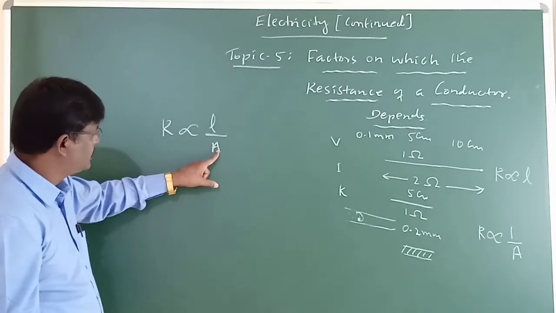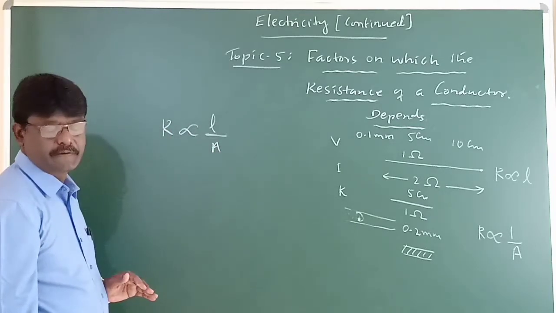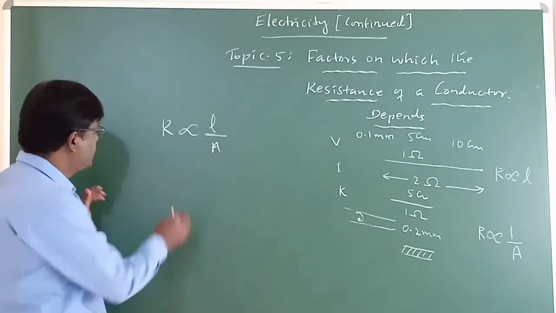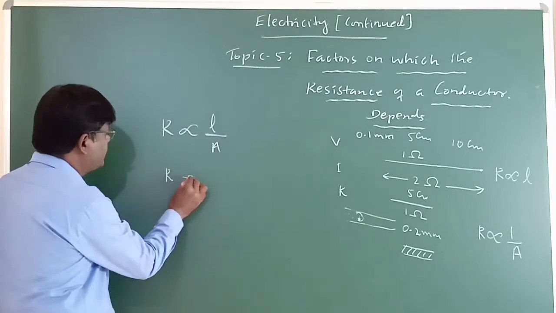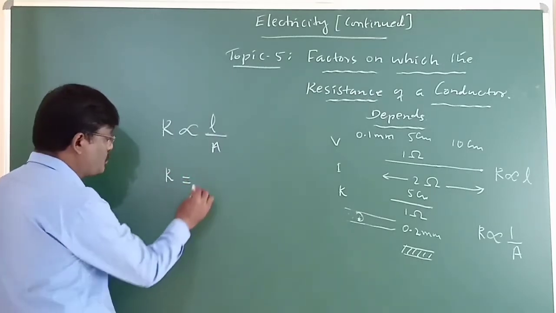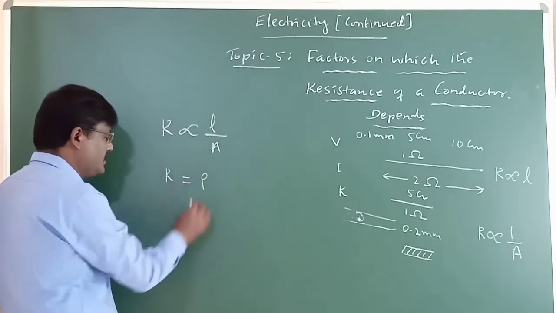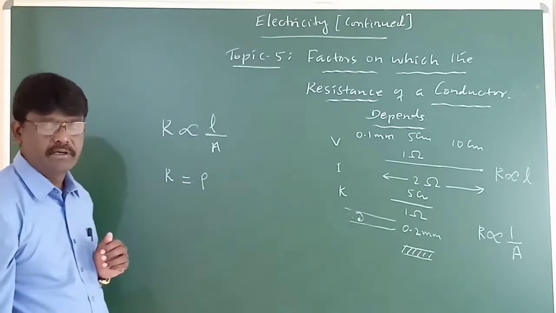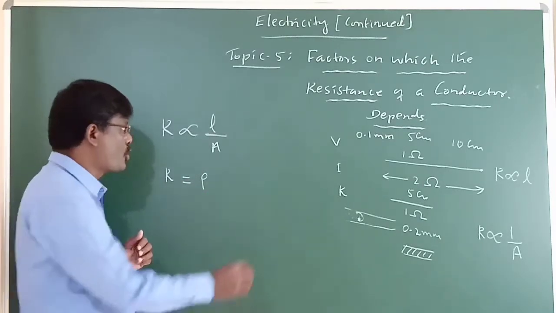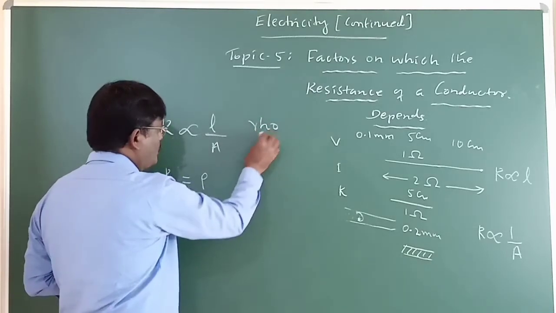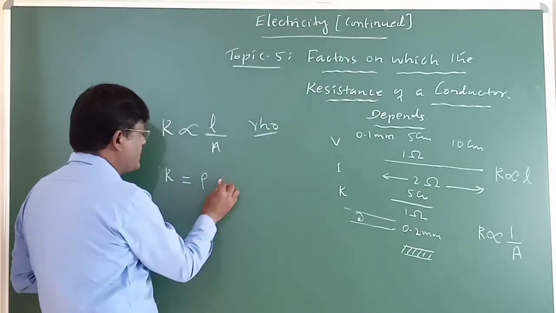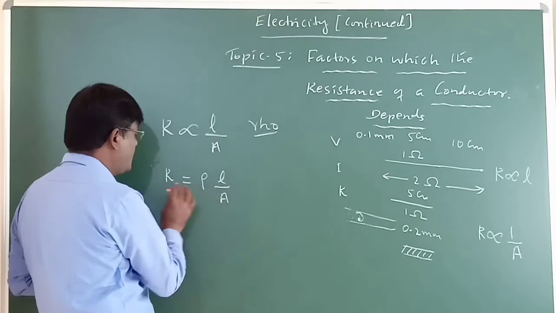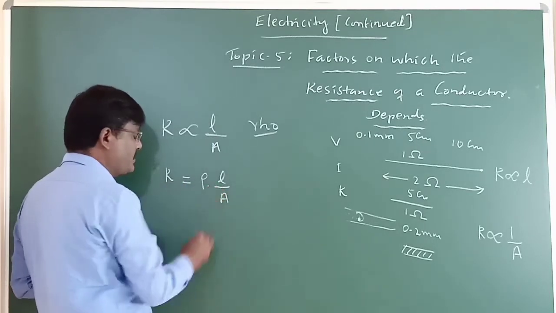As the area increases, resistance decreases. Here, when this is equated, we introduce a proportionality constant. It is symbolized by a Greek letter, rho. So R equal to rho into L by A.